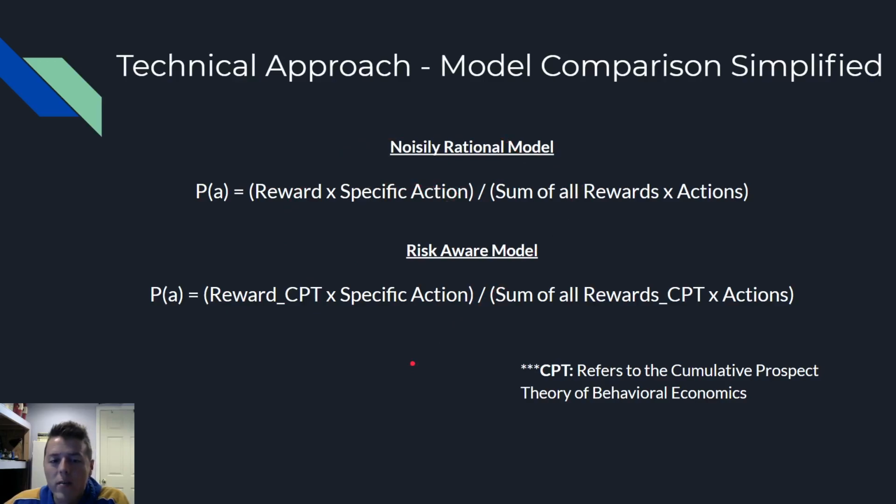So let's take a look at the new equations, which I made in words. So here's the noisy rational model. I said the probability of a specific action equals the reward times that specific action divided by the sum of all rewards and actions. And this reward is relative to this action. With the risk-aware model, the only difference is I added this CPT component to the reward variable, which basically means I accounted for the behavioral theory of economics in our noisily rational model and made a bigger model. And also note, these look like linear equations, but this is definitely not. However, for the sake of this presentation, I think this is enough understanding.